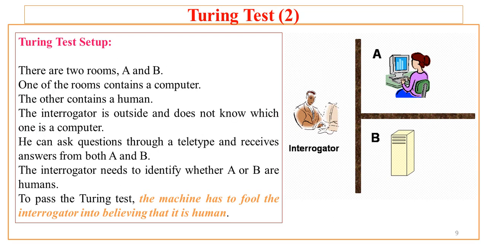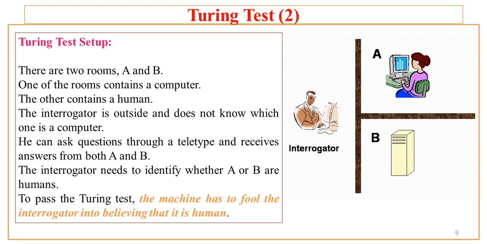The overall setup of the Turing test is something like this. There are two rooms, room A and room B. Now assume that in one of the rooms, say room A, there sits a person with a computer, and the other one, say room B, has only a computer, with the program autonomously running.